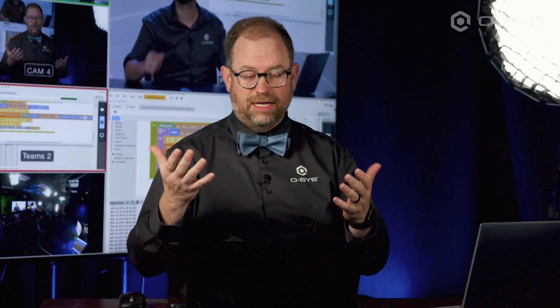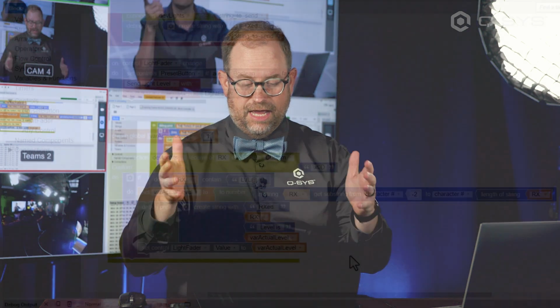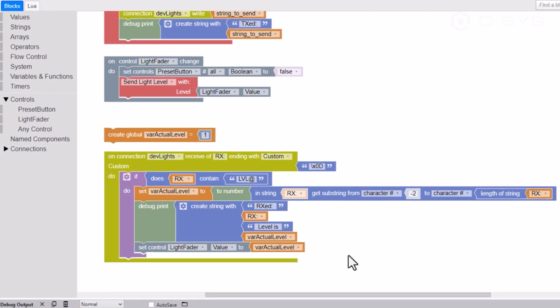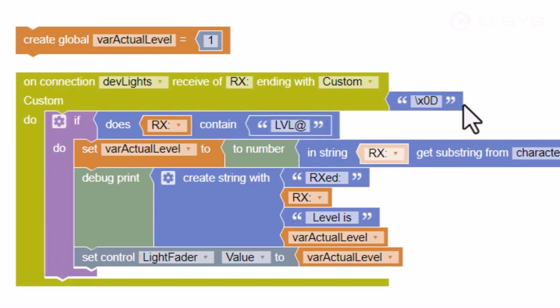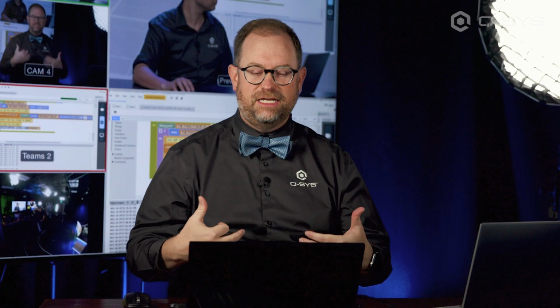Right. So if we cut to my screen, I can show you that I made a few different choices along the way. Right up here at the very top, instead of putting in \r, I put in hex a0d. I also changed mine to say rx, because rx to me means the thing that I received.